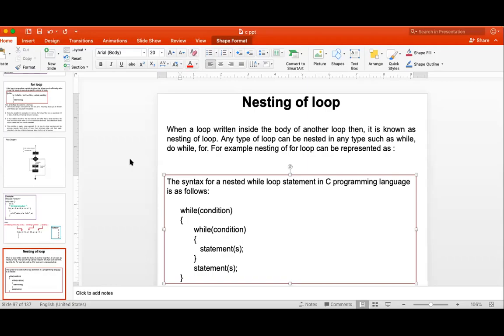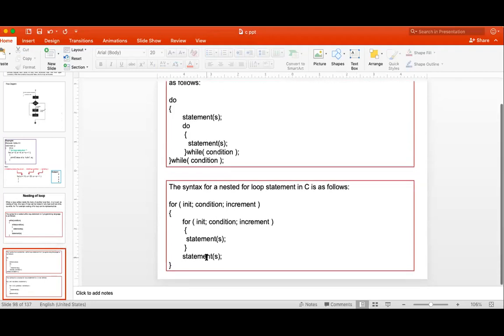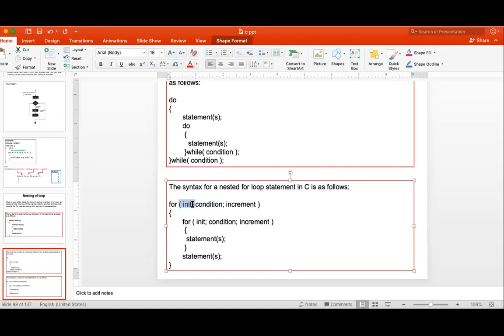This is your nested loop. Now we can produce the nested loop with the help of the while loop or the for loop also. But most of the time the for loop is used. The while loop is generally not used for nested loops, because the for loop is very easy. For i equal to 1, i less than or equal to 10, i plus plus. So I can clearly say that here the outer loop will execute 10 times.